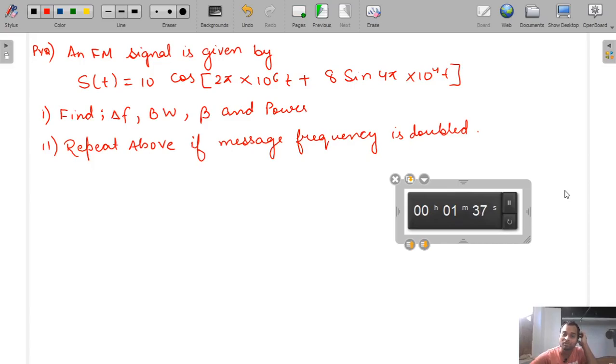See, from the equation only you have to find FC, FM, AM and beta, all the required input values, and then substitute in the formula whatever we have studied and get the answer ready. Okay, so this is the way to solve this question. So only 1 minute left.